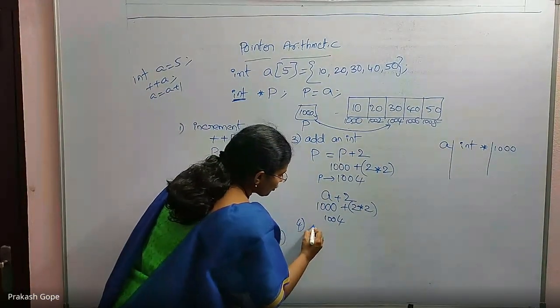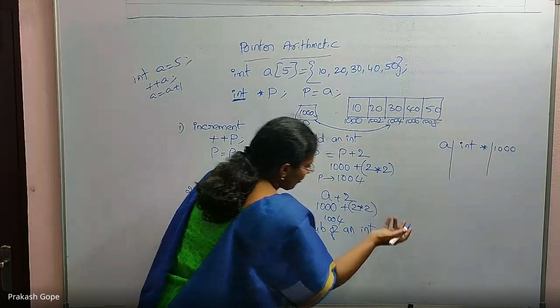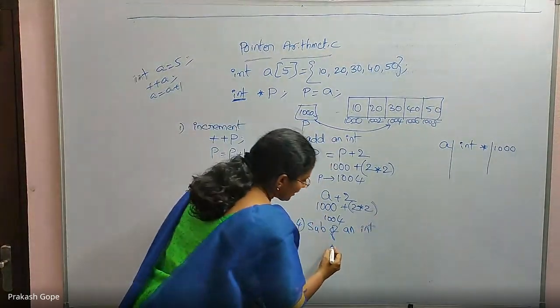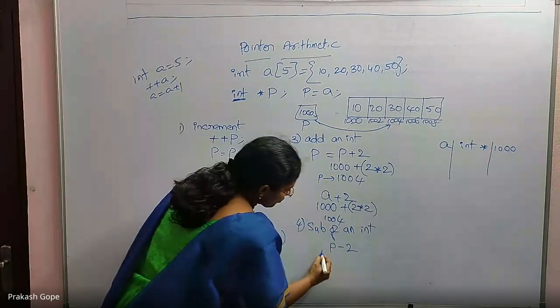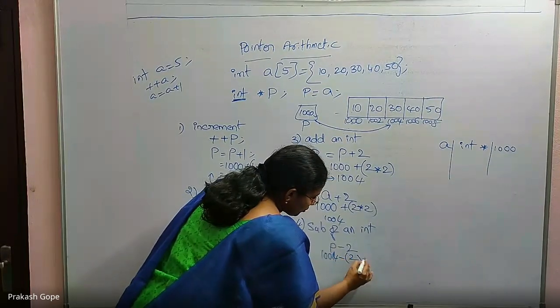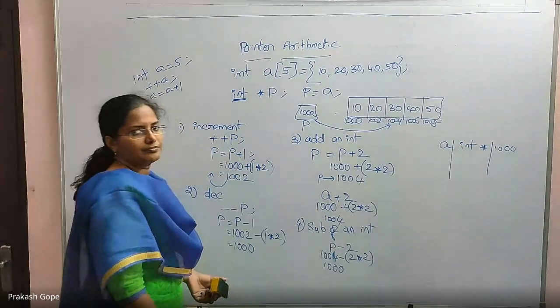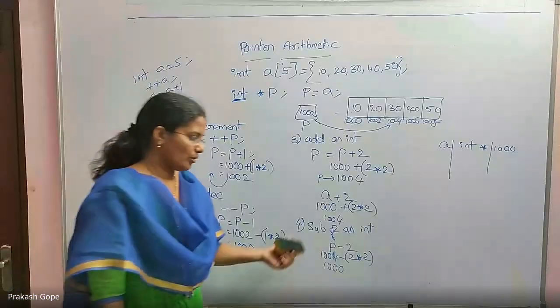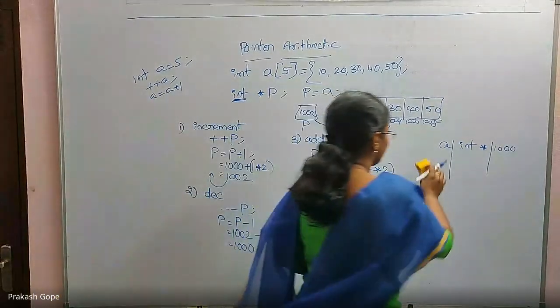Similarly, subtraction of an integer from a pointer is also possible. Something like p minus 2. For now, p is 1004. So if I say 1004 minus 2, the 2 gets multiplied by 2, it will give me 1000. So addition and subtraction of integers from a pointer is also okay.